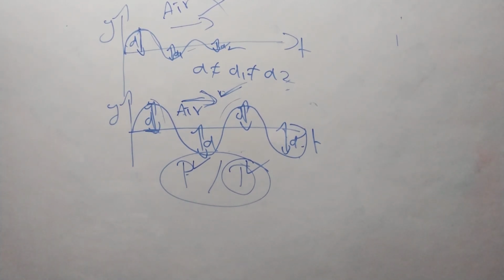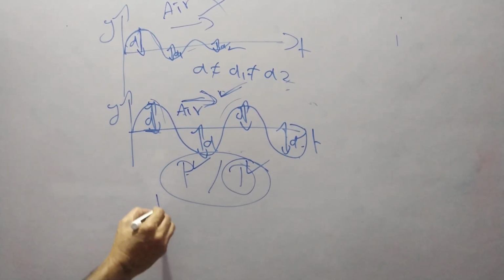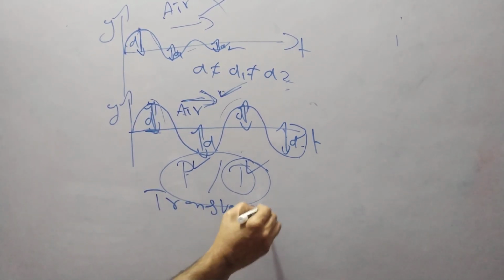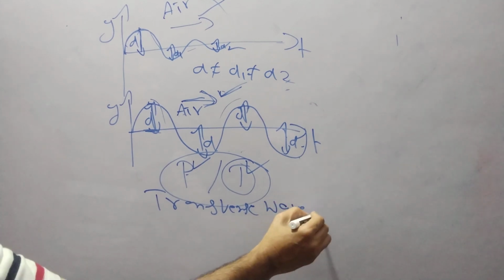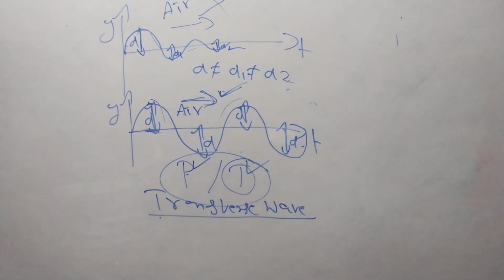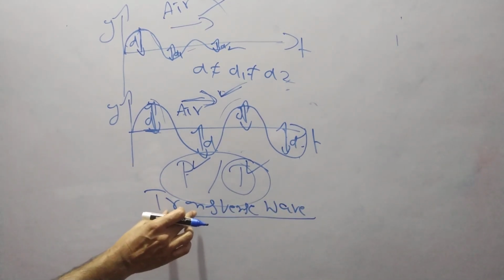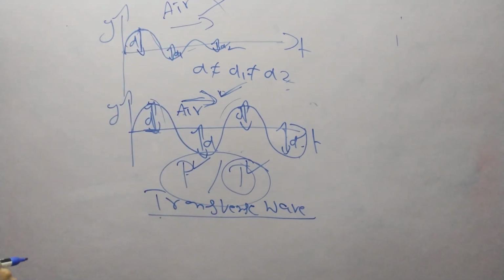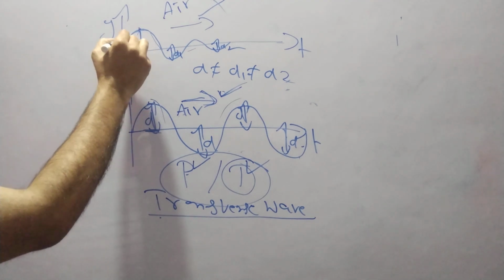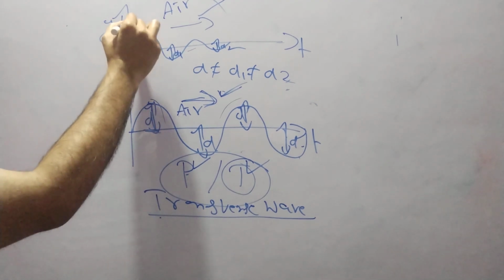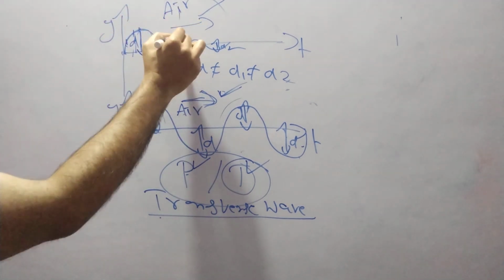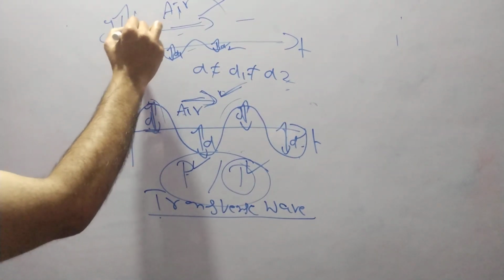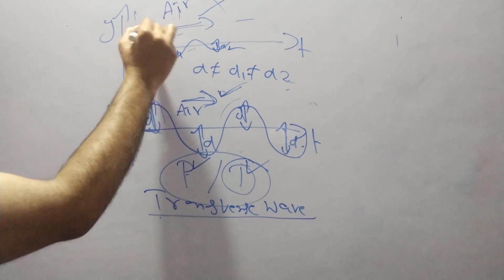Already you know what a transverse wave is. What is the definition of a transverse wave? The particles vibrate perpendicular to the direction of propagation. This is the direction of propagation, the particles are vibrating like this, and the wave is produced.